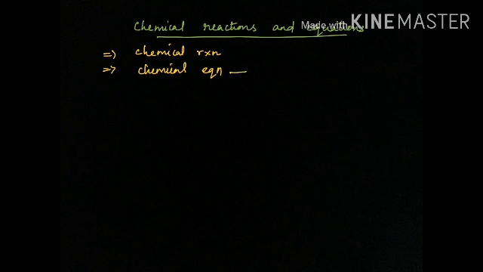In a chemical equation, there are two main things. Do you remember what they are? We have the reactants, which we write on the left side, and there are products, which we write on the right side. So reactants and products are present in a chemical equation. Then what else will be there?